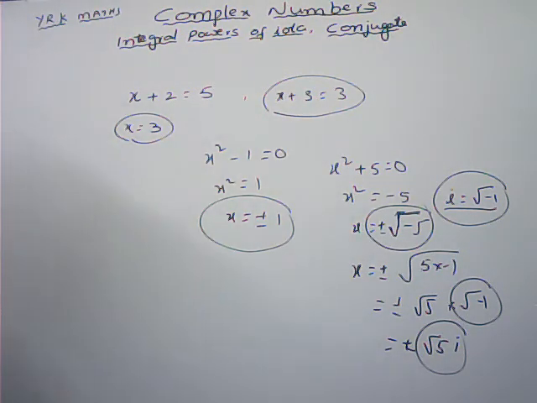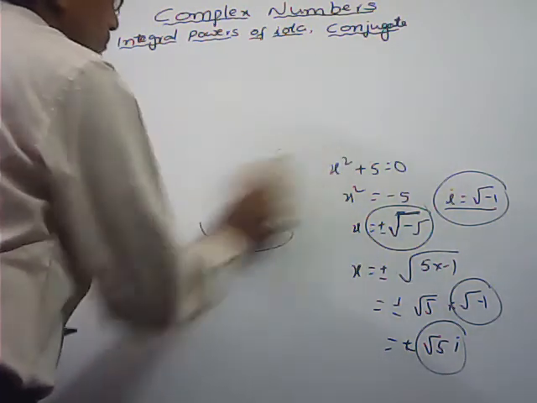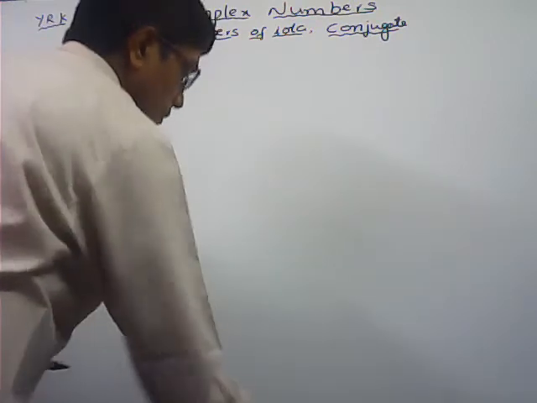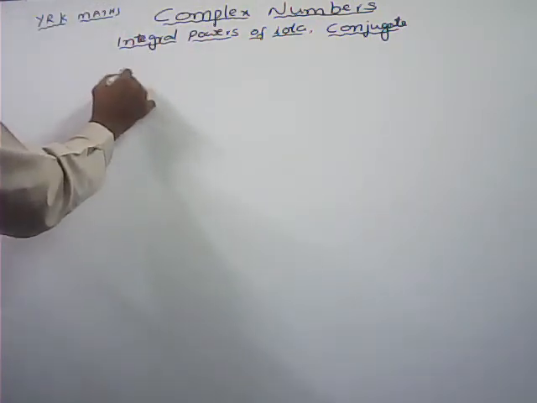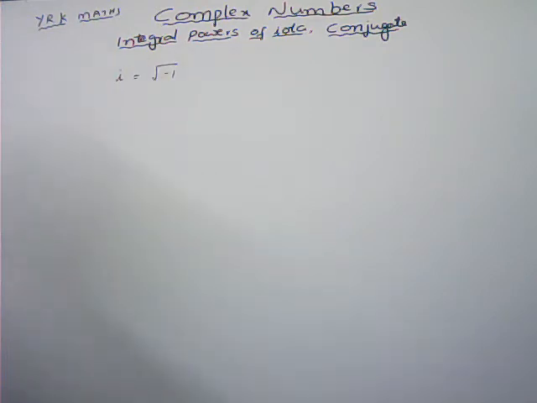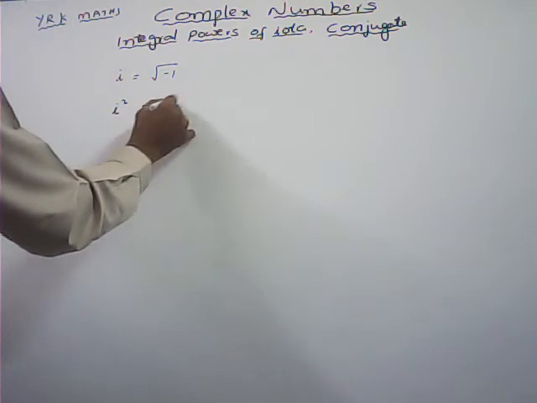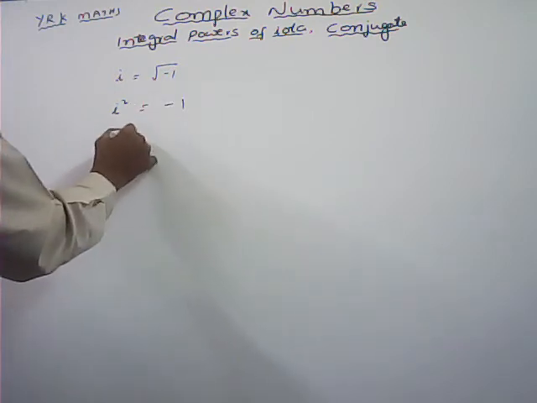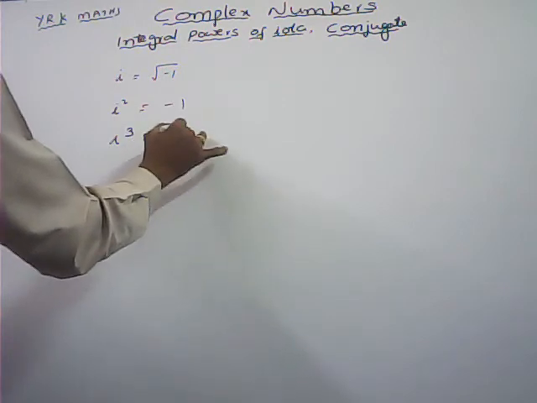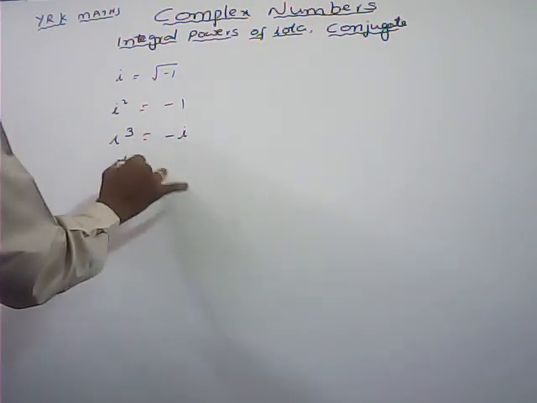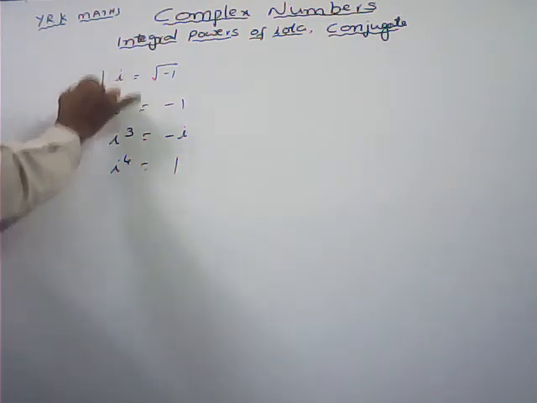Next, integral powers of iota. Here i is equal to root of minus 1, and i square is equal to minus 1, and i cube is equal to i square into i, that is minus i. i power 4 is equal to 1. This one we say integral powers of iota.